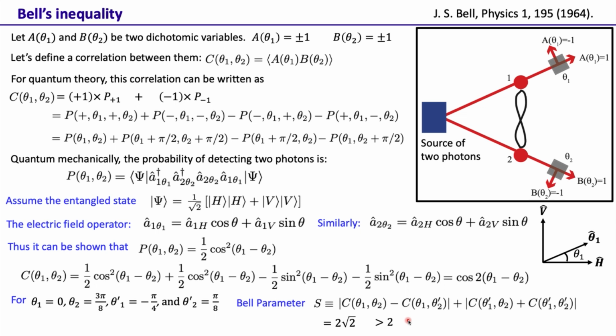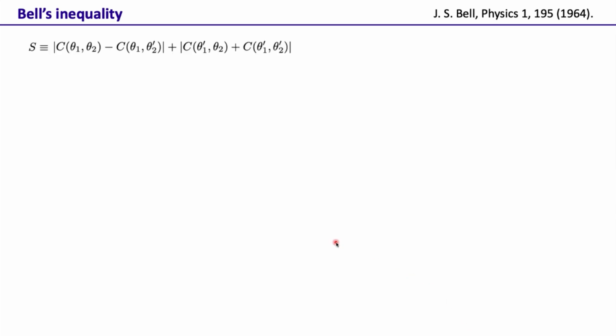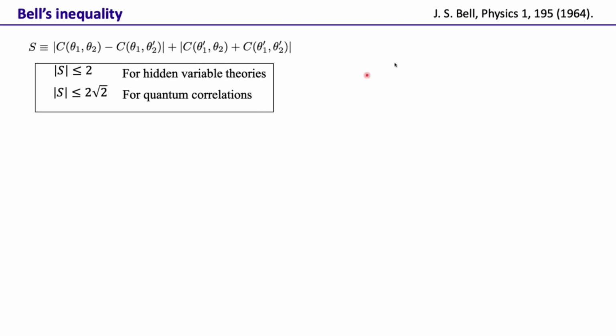So now, if one could show a violation of Bell inequality in an experiment, that would show that there cannot be hidden variable interpretations. Of course, then one would have to use the quantum mechanical theories and descriptions. So then there was a lot of effort to actually do that. This was in 1964. This was a very definitive statement that was made: the Bell parameter is less than or equal to 2 for hidden variable theories.